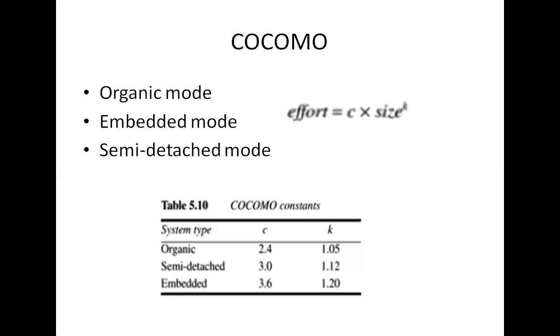In COCOMO, the system is classified in three ways. Boehm termed them organic mode, embedded mode and semi-detached mode. Organic mode is typically small teams with less complex projects, generally 2 to 50 KLOC.